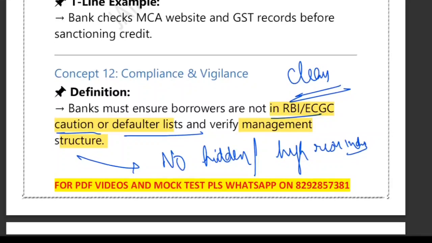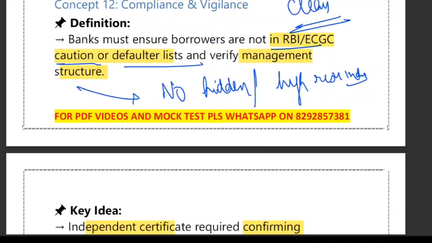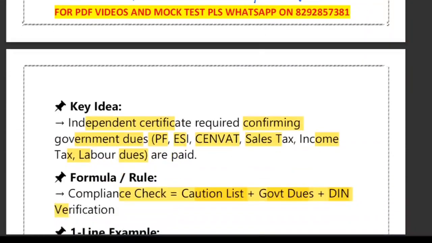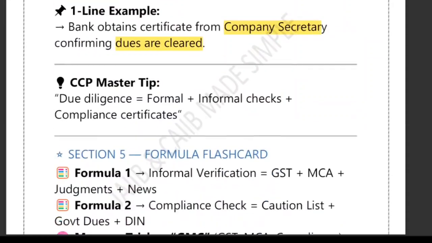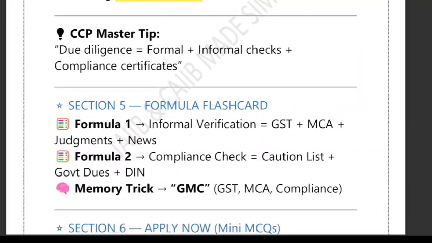So that is the point: compliance and vigilance means not being in the RBI or ECGC caution list, and verifying the management structure. So the rule is that informal verification includes GST, MCA, judgment and news, and the compliance check includes caution list, government dues plus DIN. These are included in the compliance list.